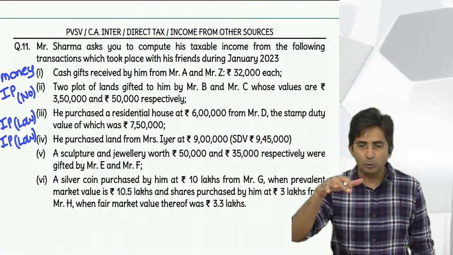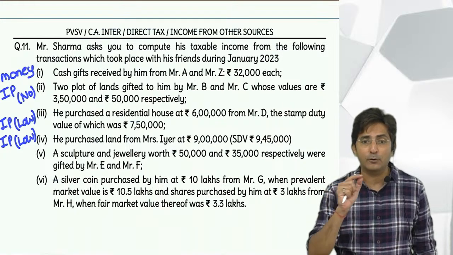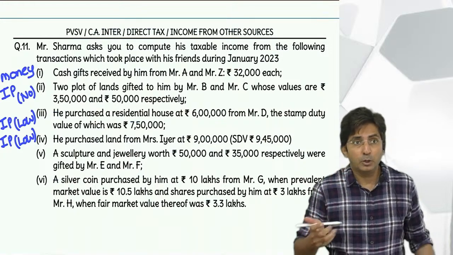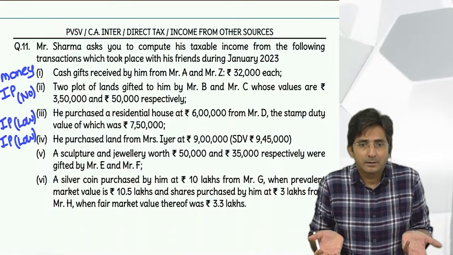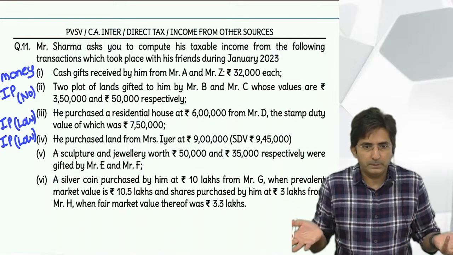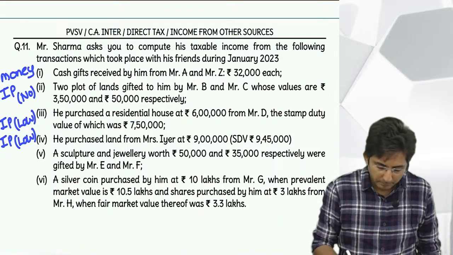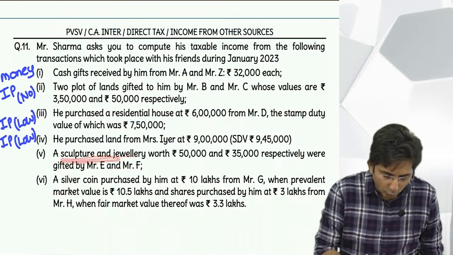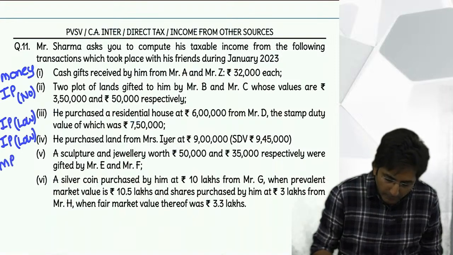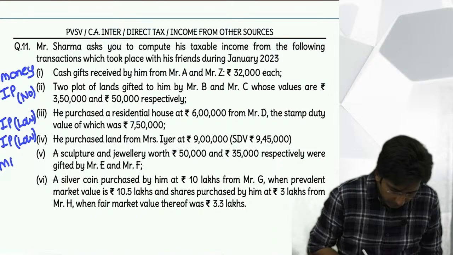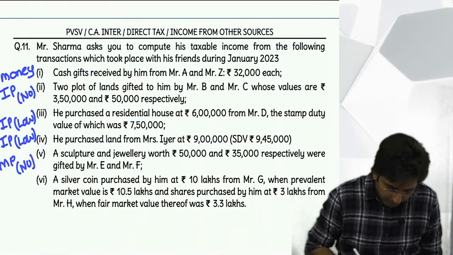Whenever it is low price, the sentence will start in the form of purchase, because when you pay some price, it's a purchase transaction, although at low price. So here it is movable property, no price. And the last point,